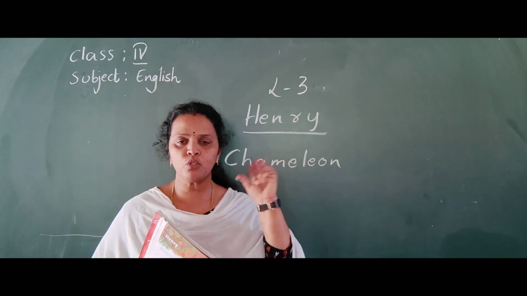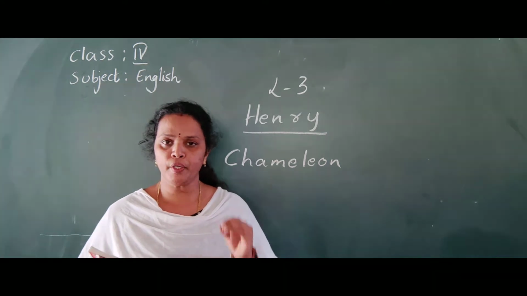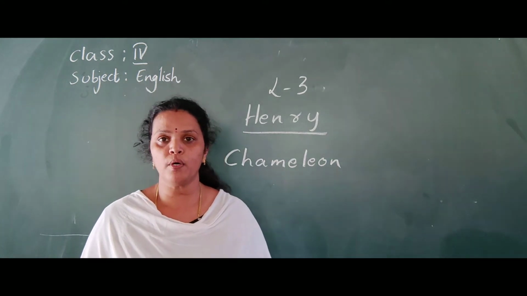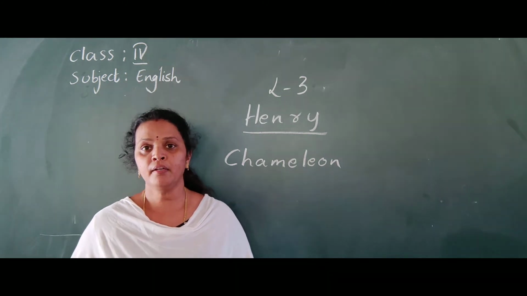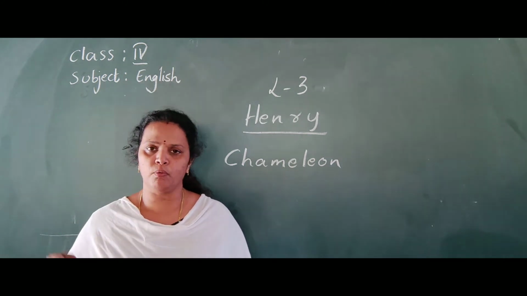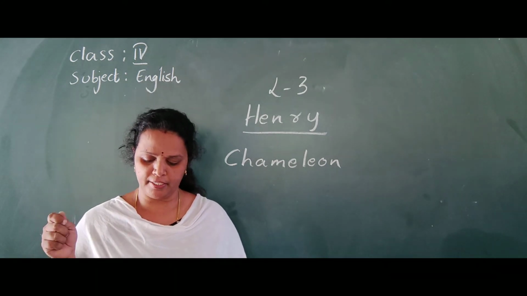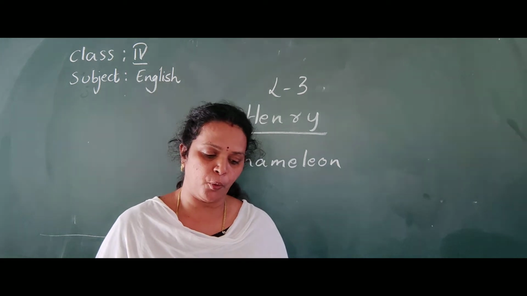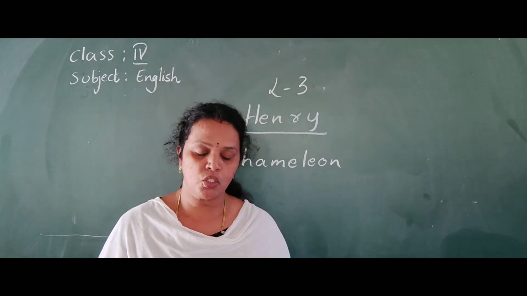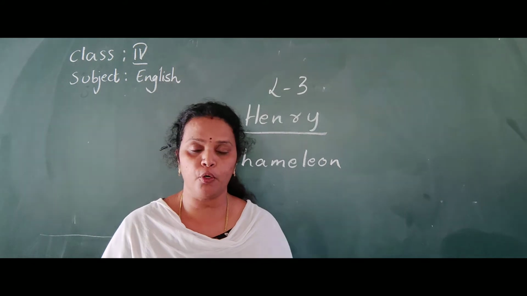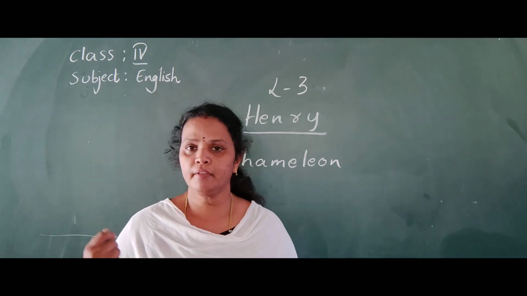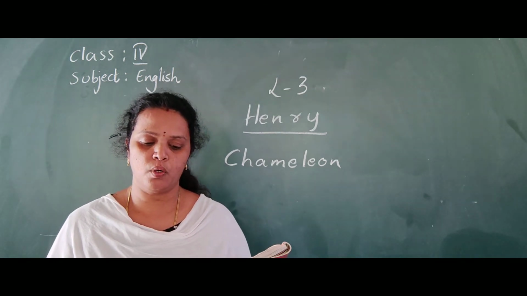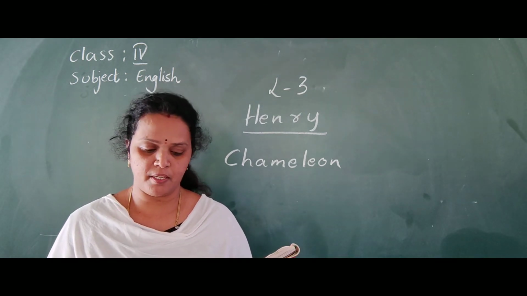So they want to hit that. Hurling means throwing stones. Okay, they are throwing the stones. The gardener who was there in that garden declared that it's very dangerous, we want to hit it, we want to kill it, like that he was shouting. The gardener declared that it was a thing capable of poisoning people at a distance of 20 feet. Oh, it's a very poisonous thing, we should hit that, like that he was shouting. And as a result, the entire household had risen in arms.